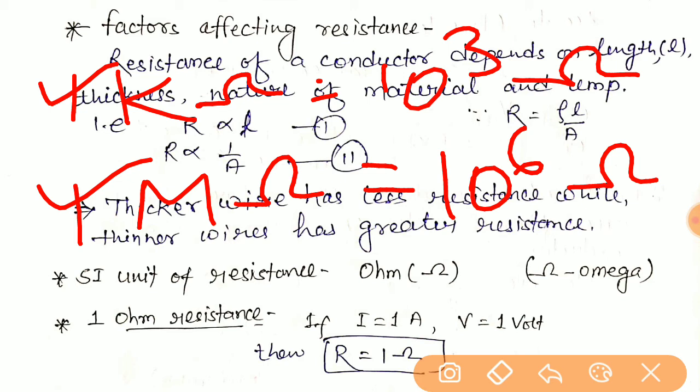If we want to define 1 ohm resistance, put the value of I equal to 1 ampere.